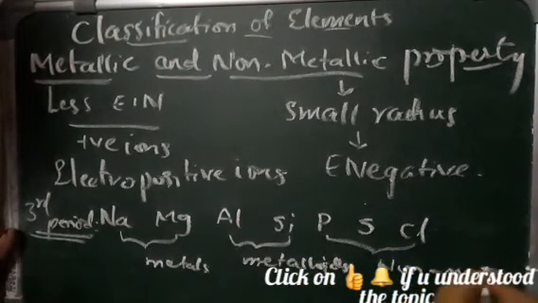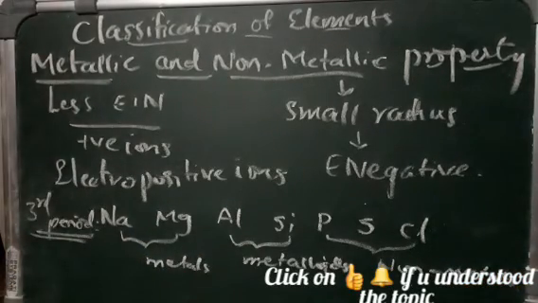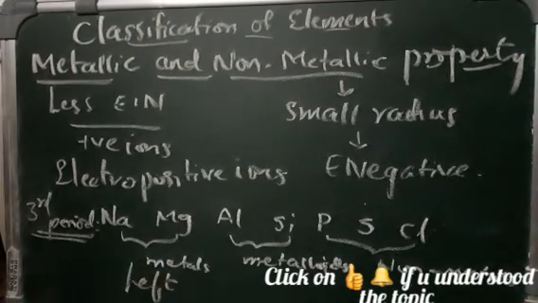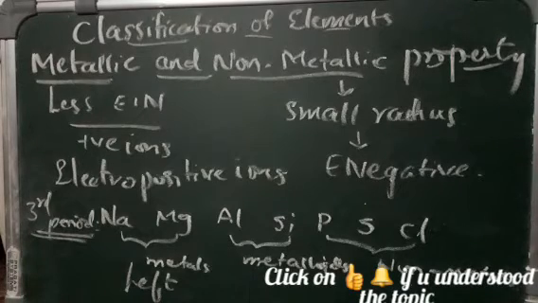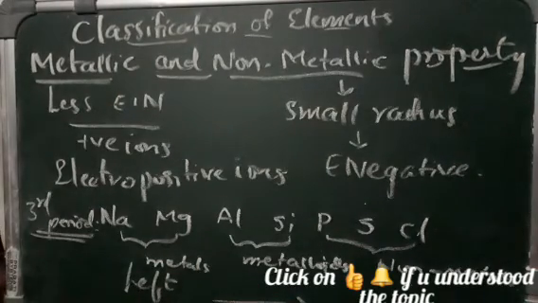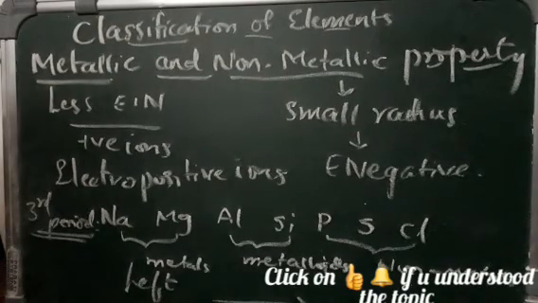In the periodic table, metals are arranged on the left side and the non-metals are arranged on the right side. This means that the metallic character decreases while the non-metallic character increases as we move along the period.